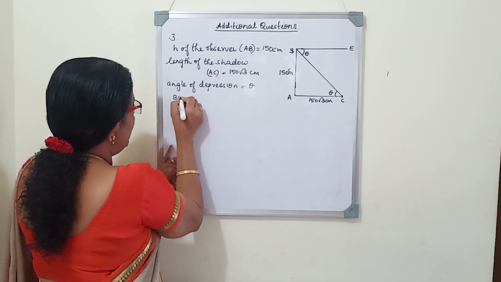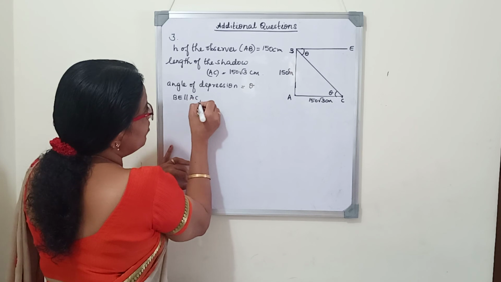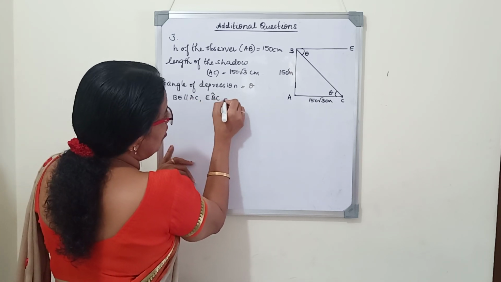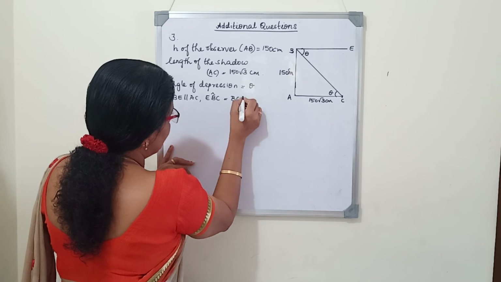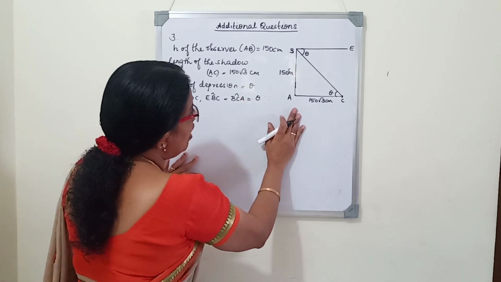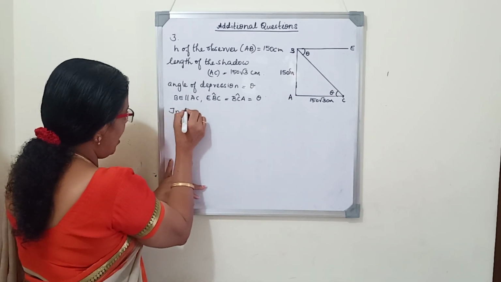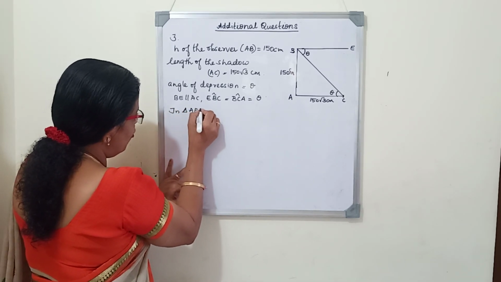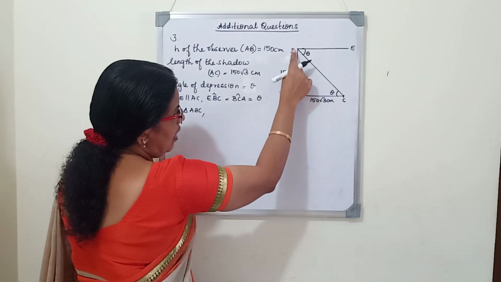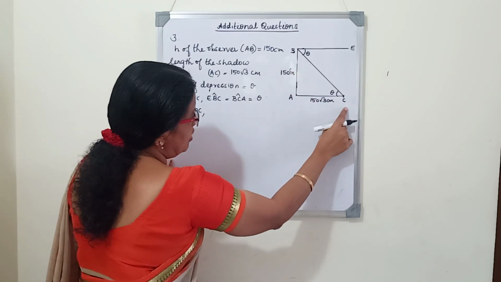As BE is parallel to AC, angle EBC is equal to angle BCA, theta. Now we will consider the triangle ABC. In triangle ABC, we want to find theta. With respect to theta, this is the opposite side and this is the adjacent side.